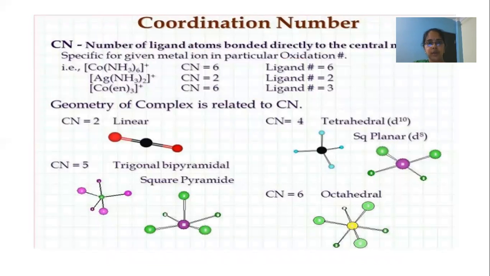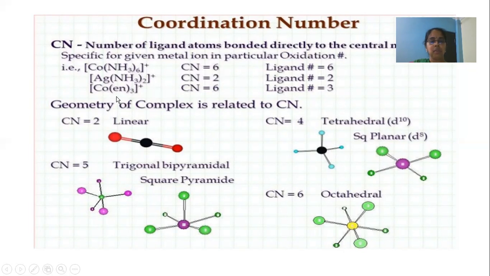Now, next is coordination number. The number of ligands, or the number of donor atoms, that surround the central metal atom is called the coordination number of that metal. For example, here [Ag(NH3)2]+. In this case, the coordination number of silver is 2 because silver is surrounded by 2 ammonia ligands. In the complex [Co(NH3)6]3+, cobalt is surrounded by 6 ammonia ligands, so the coordination number is equal to 6.